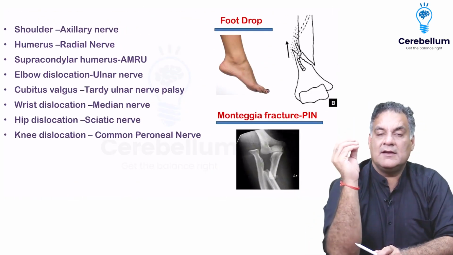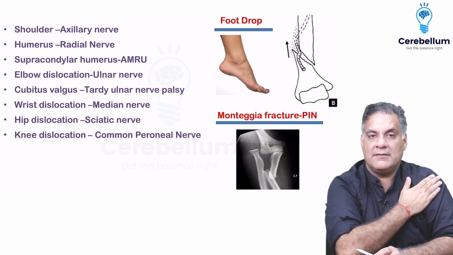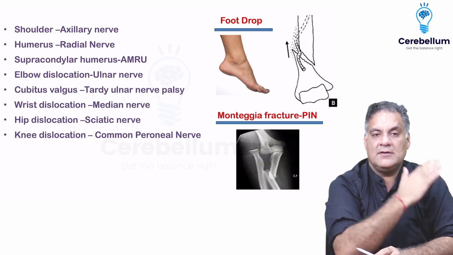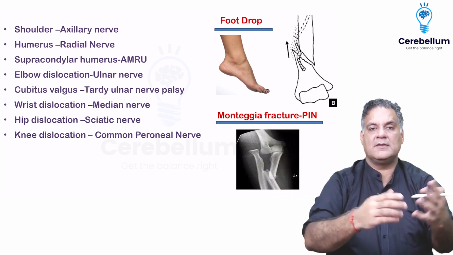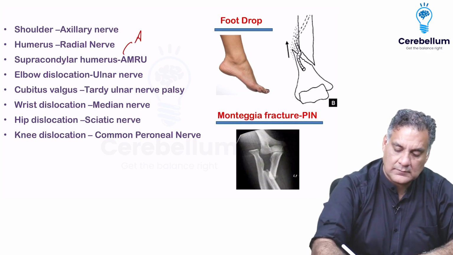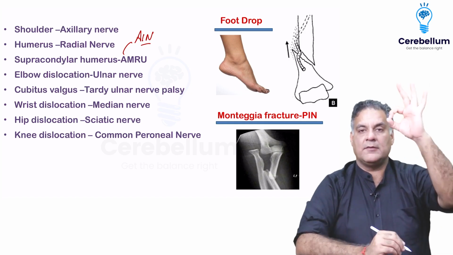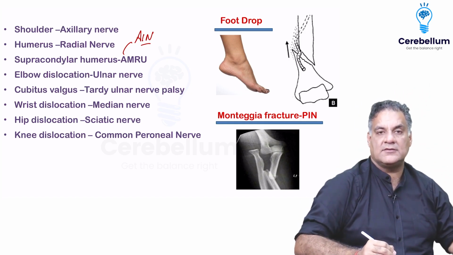Going to next. When I look at the common injuries and their presentation, the shoulder will have axillary nerve damage, the regimental badge sign. Humerus shaft will have radial nerve palsy, wrist drop. Supracondylar humerus, the 4 nerves are the anterior interosseous nerve, causing inability to perform the OK sign, then the median, then the radial, then the ulnar nerve, in this order.